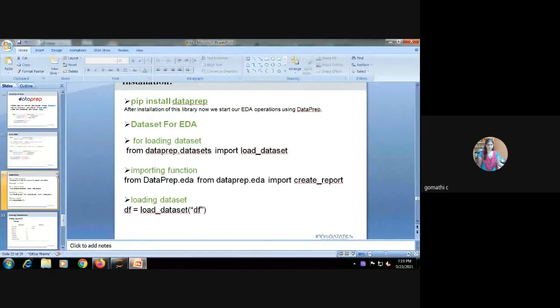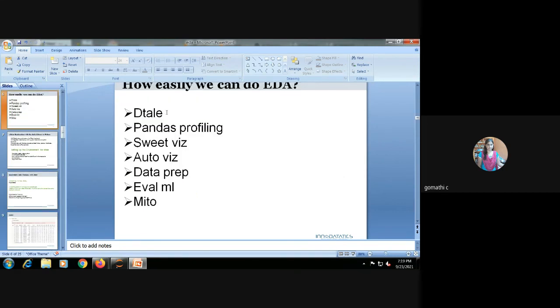Pandas profile is one of the best libraries which I can refer to you people because it gives more inference, more detail, when compared with these libraries.